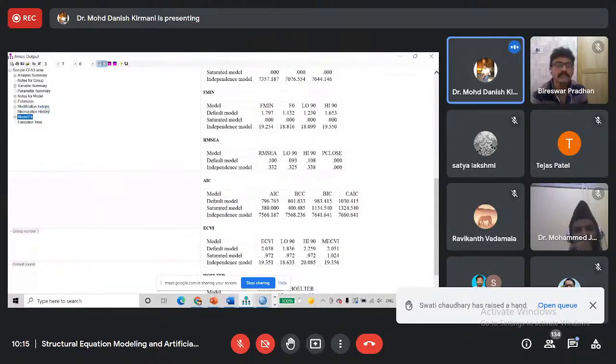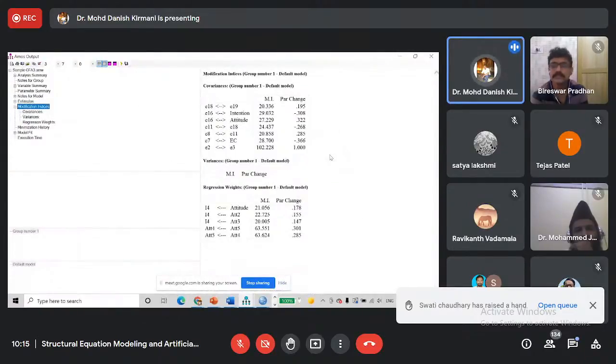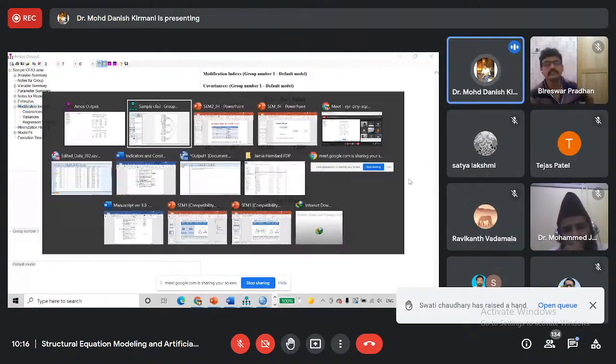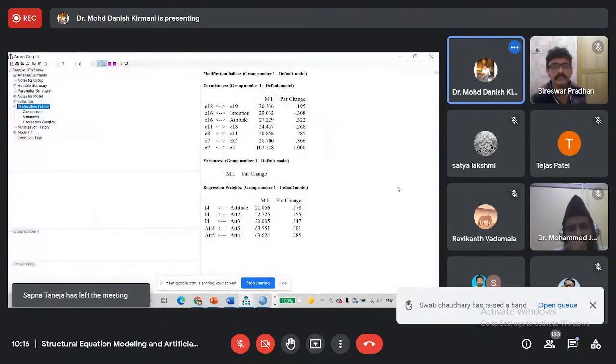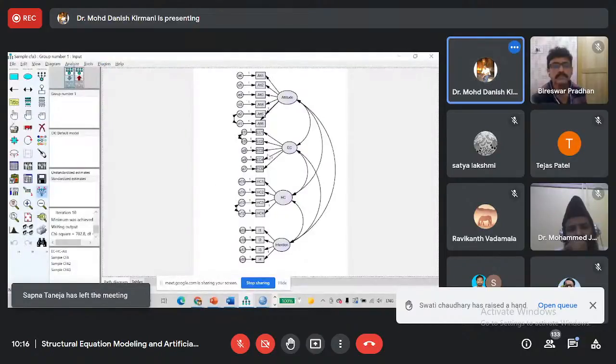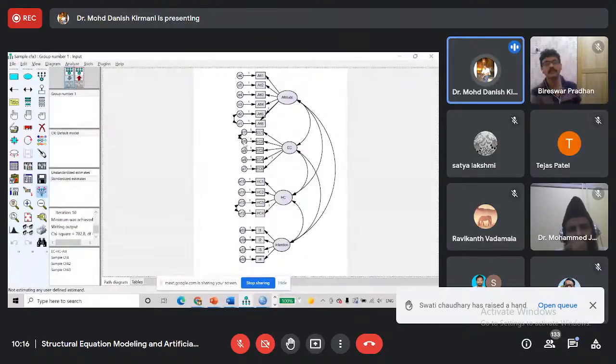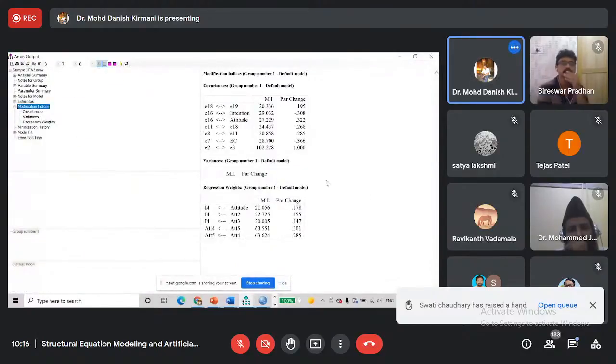Now what we can see, there is a value of 24.437 between E11 and E18, but E11 and E18 are different factors. E8 and E11 are the same factor, but E11 is already involved in a covariance with E10, so we cannot do anything. E2 and E3, it is already involved. So with regard to modification indices, we cannot do anything now.